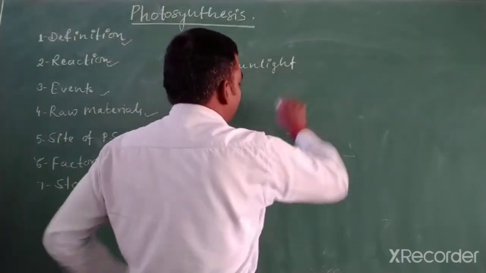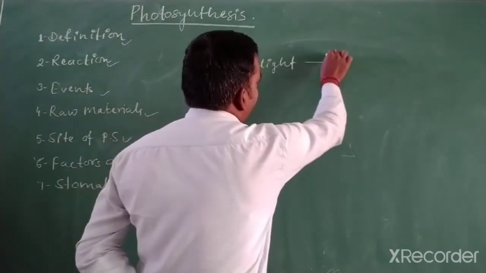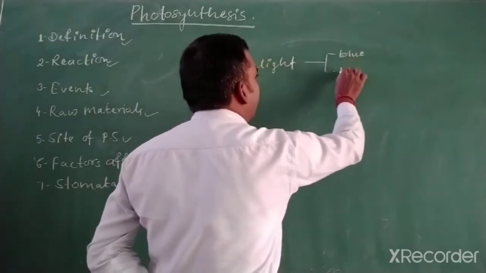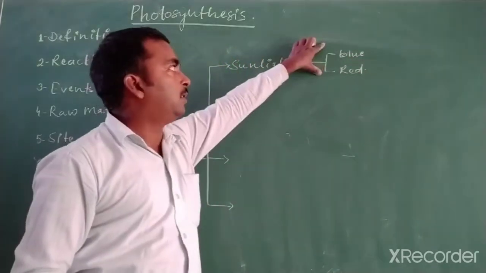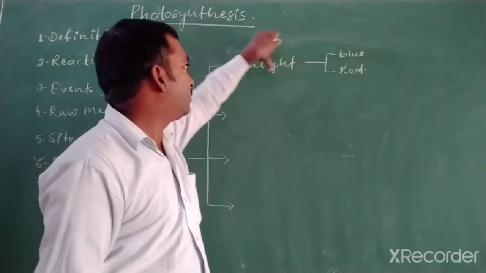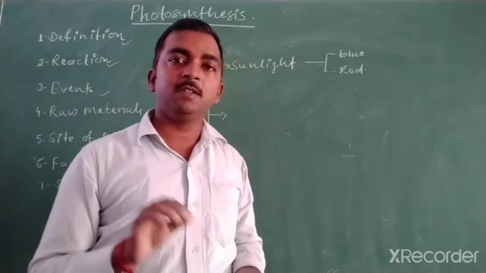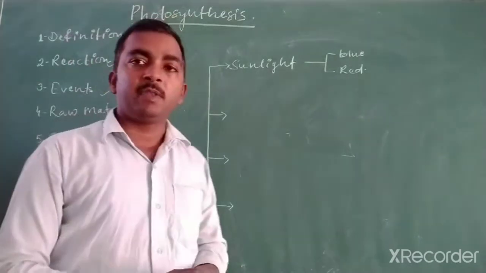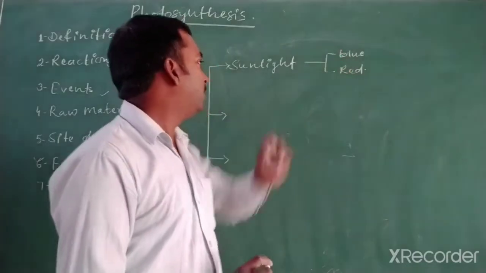So it has been concluded that there are 2 lights, blue and red. These are the 2 lights from the white light of the sun where the rate of photosynthesis is found in optimum condition. It means the maximum amount of photosynthesis takes place in this kind of light.